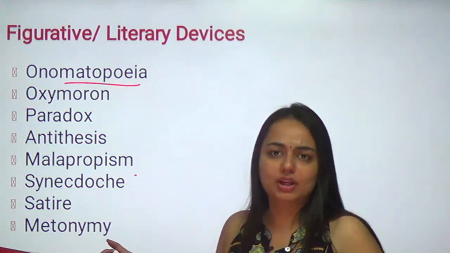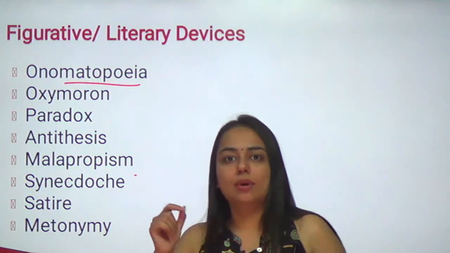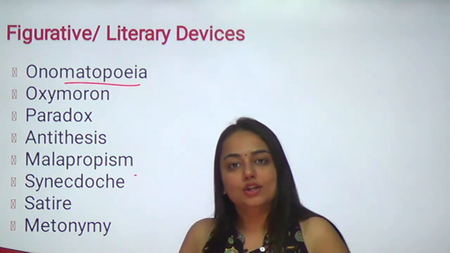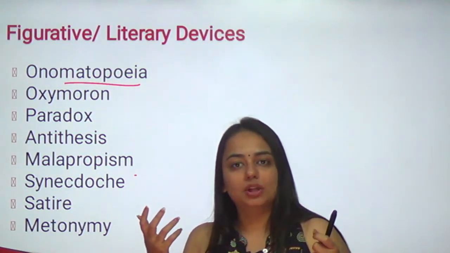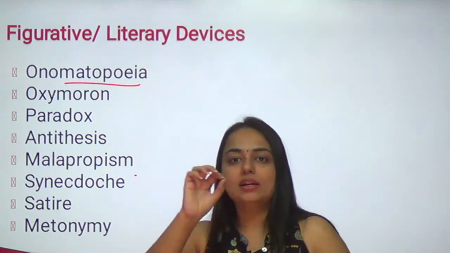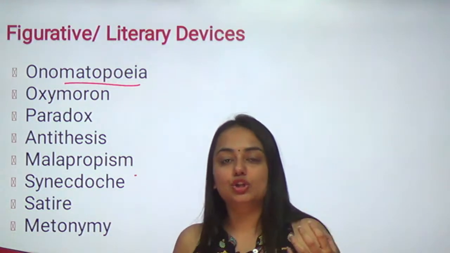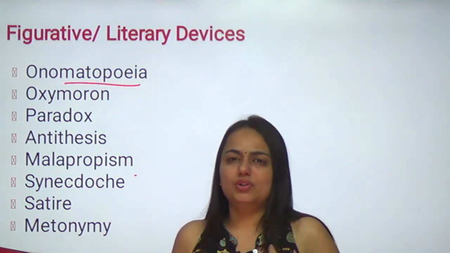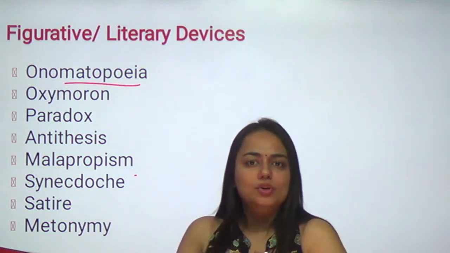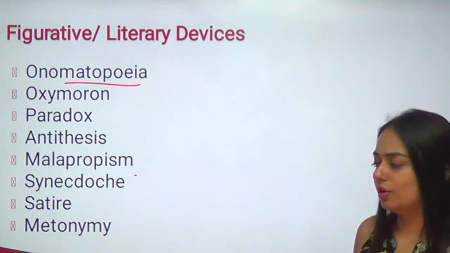But in metonymy, it may or may not be this case. For example, we say pen is mightier than the sword. So do you think pen is a part of something? Pen is not a part of our hand with which we do writing. Pen is mightier than sword means if you are wise, if you are intelligent, you are stronger than a person who is, you can say, robust or very strong physically. So that will be the case of metonymy.